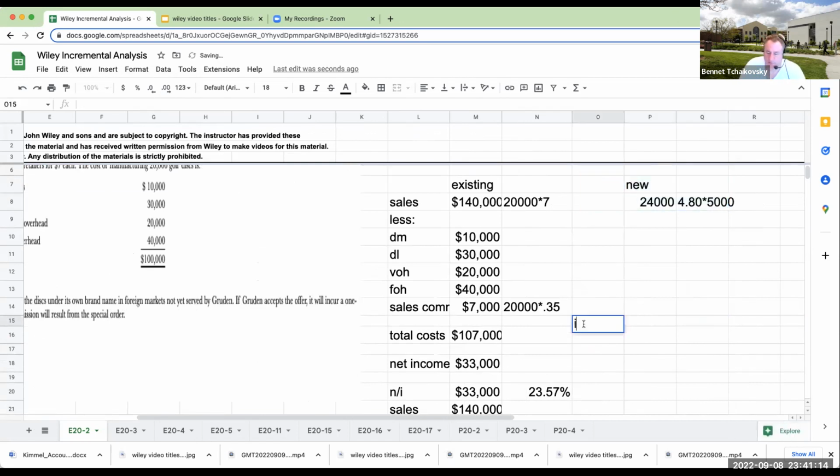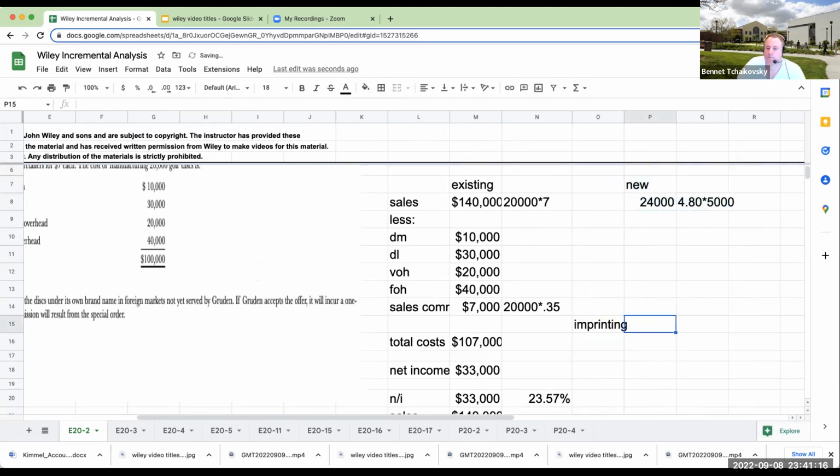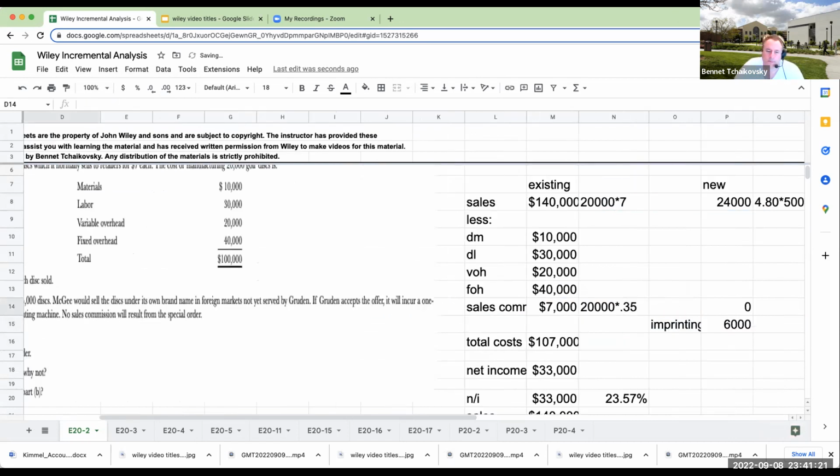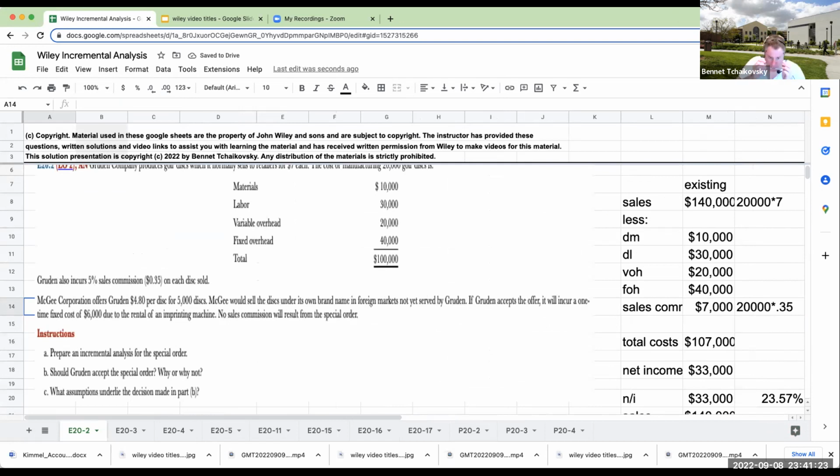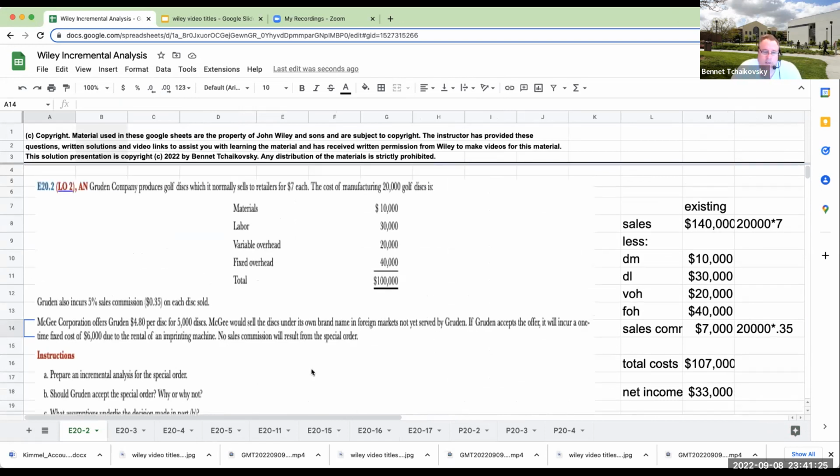Okay, so we're basically imprinting is going to be 6,000. There's going to be no sales commissions due. Okay, now, when it comes over here to McGee would sell this.